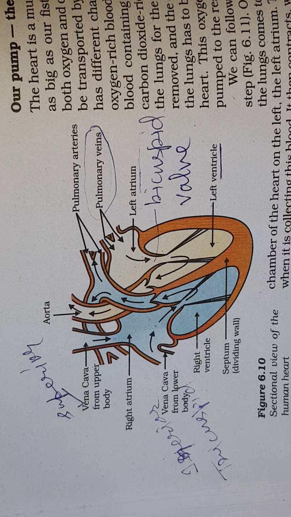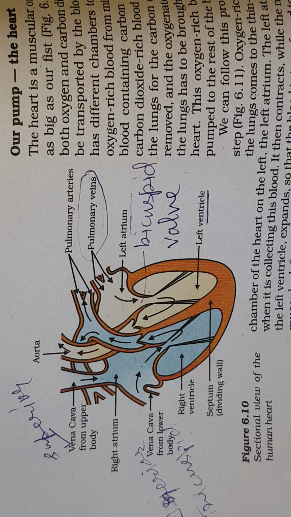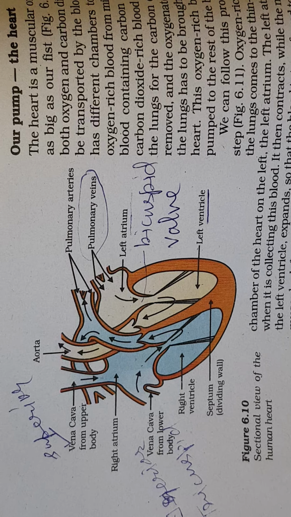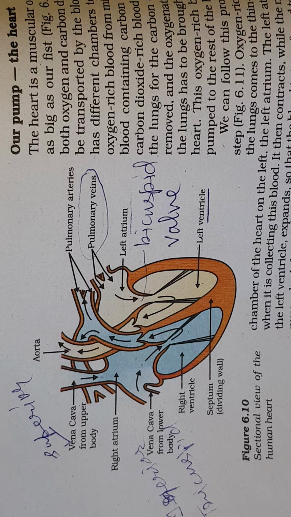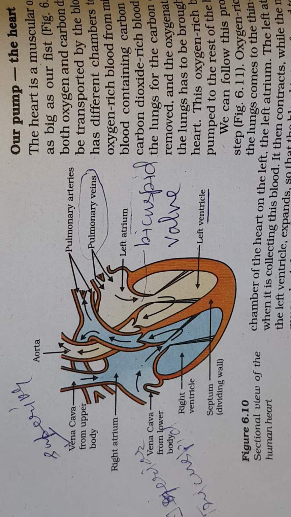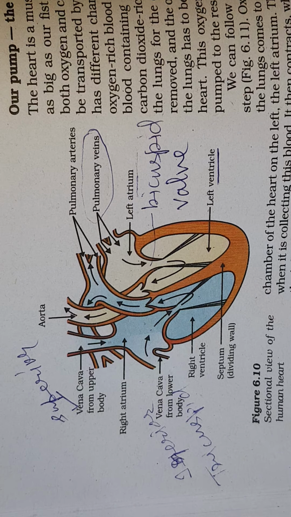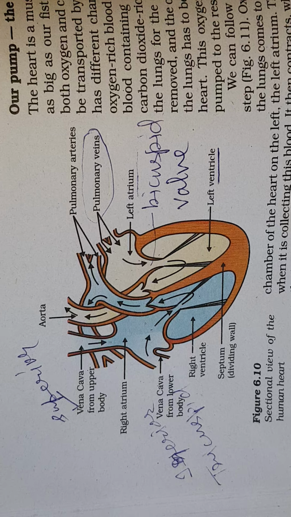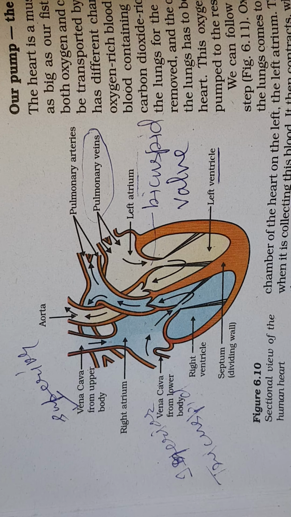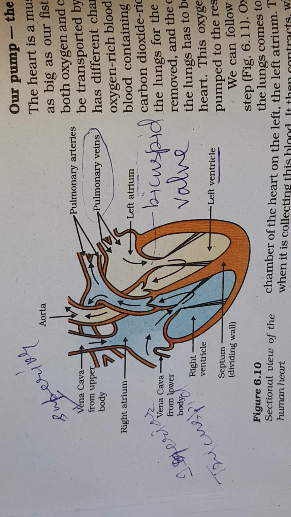Now, through capillaries it is supplied to all parts of the body. Then again, capillaries will unite to form venules, and deoxygenated blood goes to the venules through capillaries, and then venules will form veins.